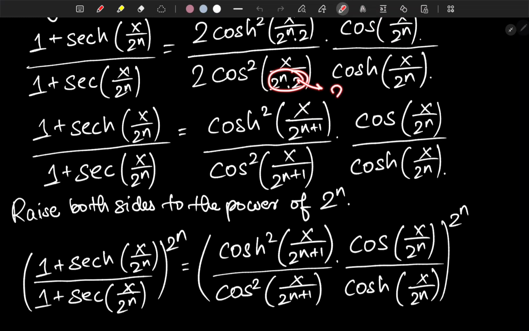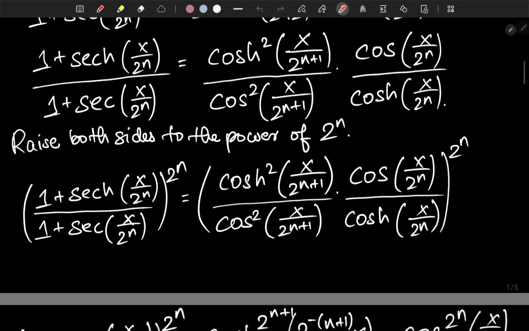So that can also be written as 2 to the n plus 1. So we have written something like that, over cosine squared of x over 2 to the n plus 1, and that being multiplied by cosine of x over 2 to the n over hyperbolic cosine of x over 2 to the n, right?